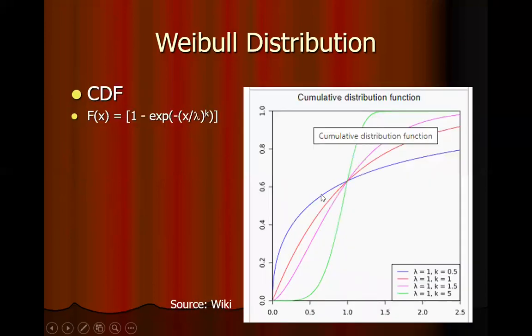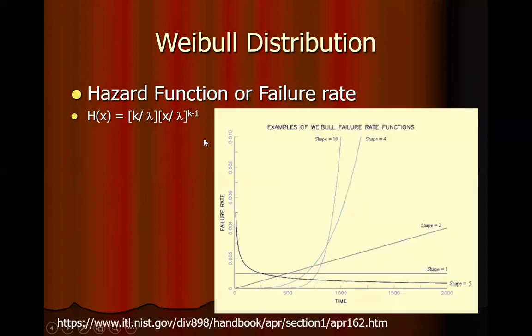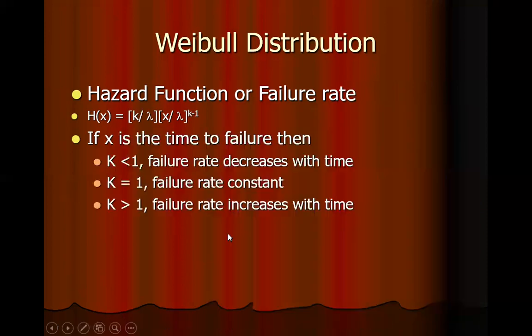This is the cumulative density function of the 2-parameter Weibull distribution. This is the hazard function which is used to model machine failure using the 2-parameter Weibull distribution. We can see that for a slope of less than 1, the failure rate is gradually reducing. For a slope of more than 1, the failure rate is increasing. And for a slope equal to 1, the failure rate is constant. So this can be used in modeling machine failure.